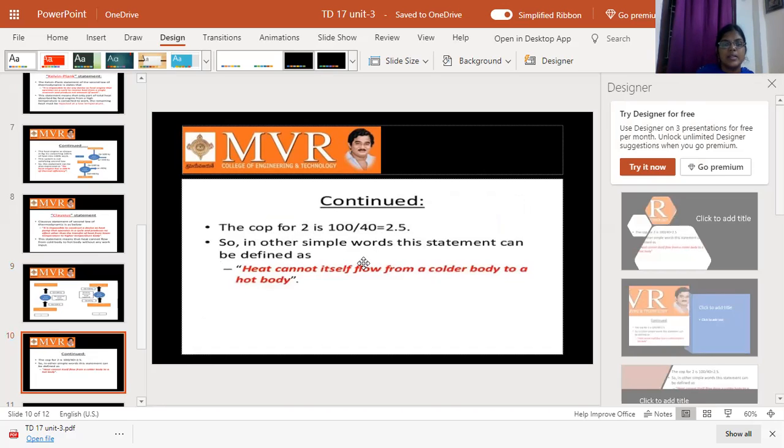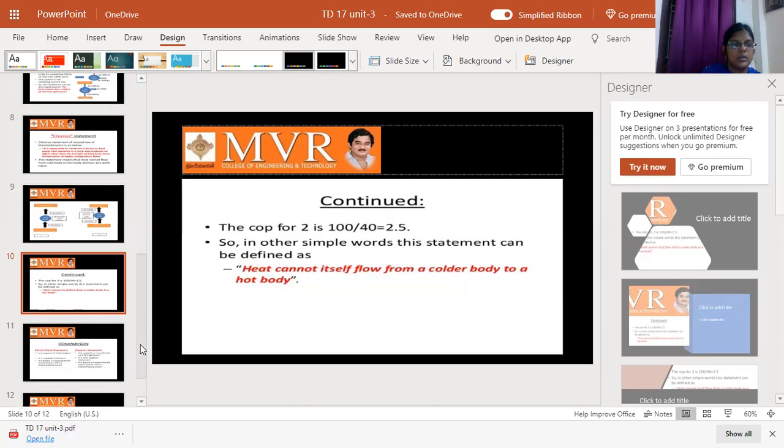In other simple words, the Clausius statement can be defined as: heat cannot by itself flow from a colder body to a hotter body. So what does the Clausius statement say? Heat cannot flow by itself from a cold body to a higher-temperature body. Is it possible? It is not possible.